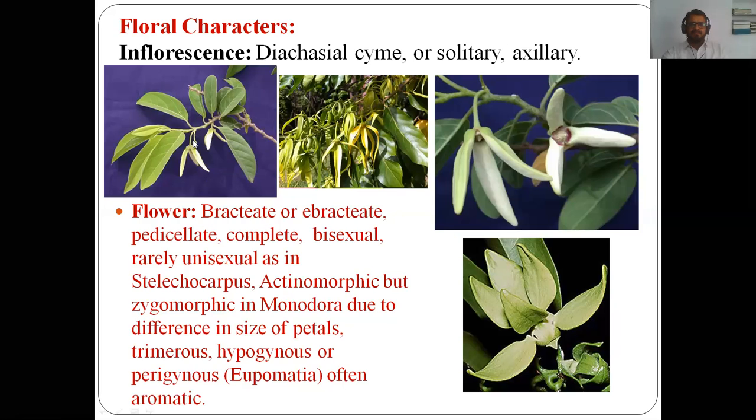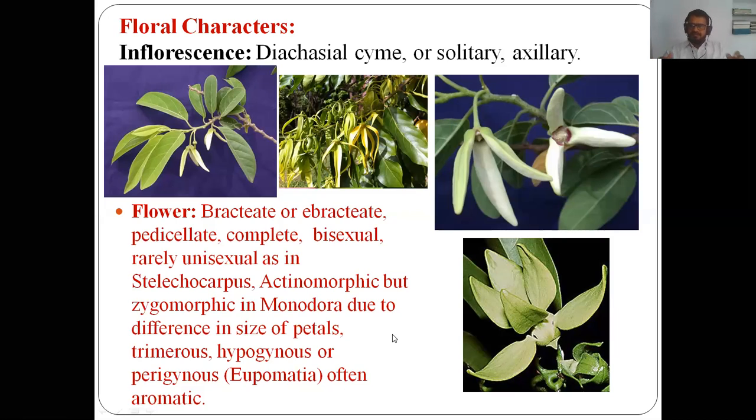Yes, it is visible here? It is nothing but dichasial cyme. Yes. Then it is also solitary axillary. Solitary means single. Here a solitary flower is there, a single flower is there, and axillary means this flower arises from the axil of the leaf. Here this is the axil of the leaf, is it visible here? And from this axil this flower is forming. It is called solitary axillary. Single flower originating from the axil of the leaf. That's why it is called solitary axillary.